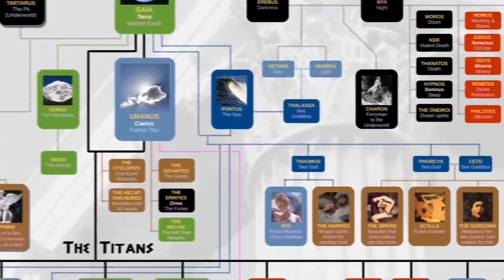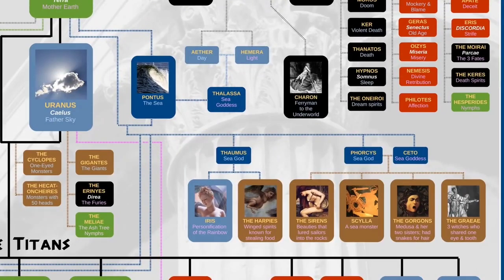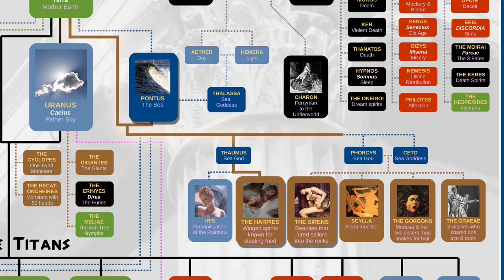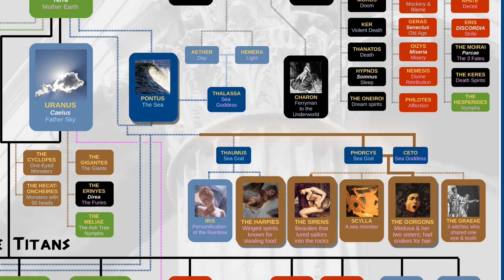Some of the other famous monsters from Greek mythology came from Pontus, the original god of the sea. These include the Harpies, the Sirens, and the Gorgons. The most famous Gorgon was, of course, Medusa, who had snakes for her hair. One look at her face would turn anyone to stone.